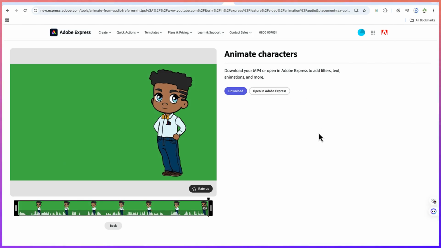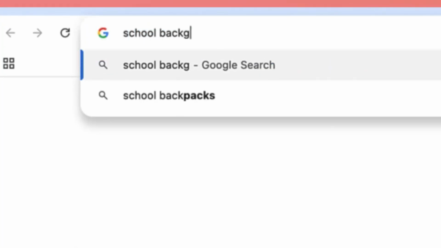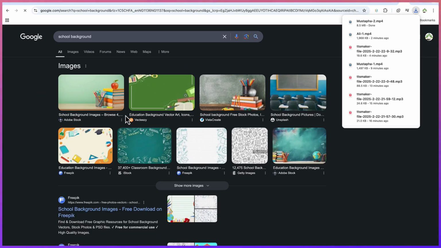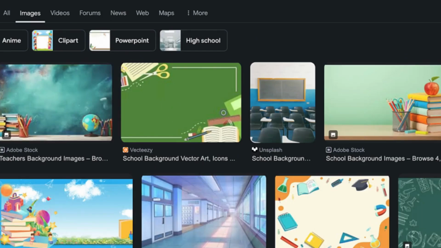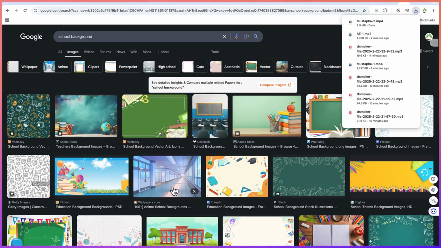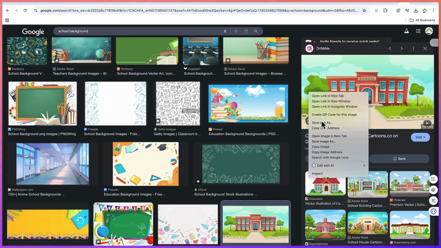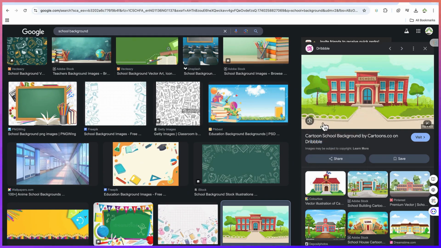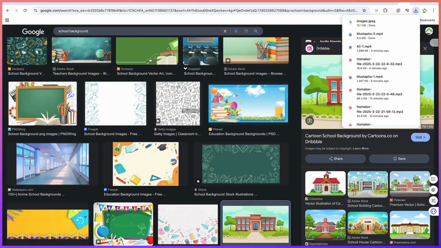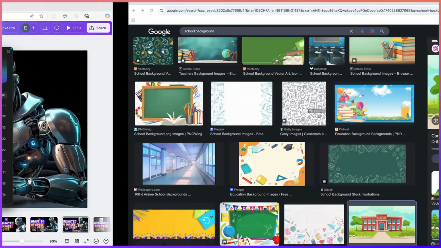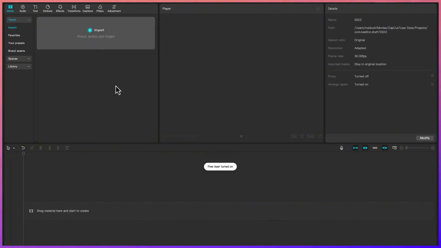The next thing is let's have a background that we can join together. So let's say school background, for example, and Google. We can just use any of them, or we can come to images, and then we can pick this particular one. I think this one looks cool. So we can download it. Come to save image as, and then we can have it downloaded. Okay, so once it is downloaded, the last tool that we're going to use is CapCut. Of course, we'll create a project and then we can import all the media that we have.